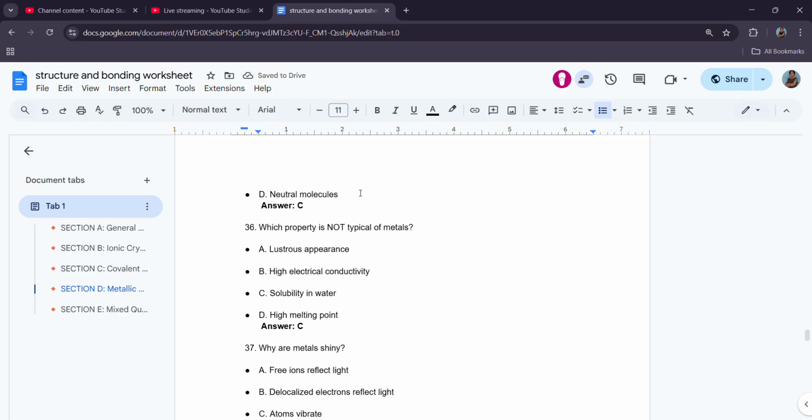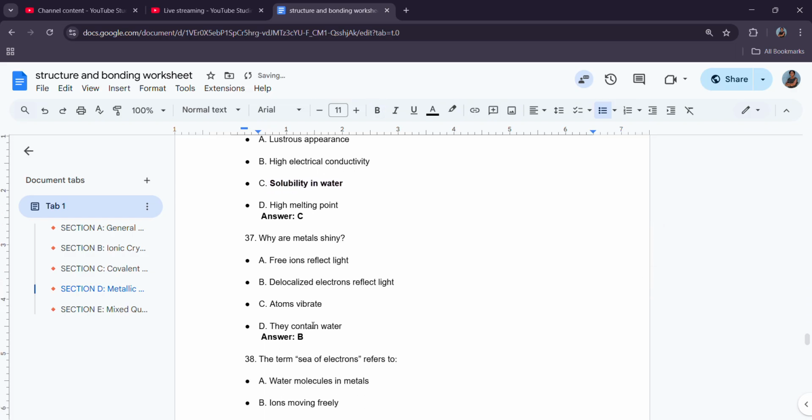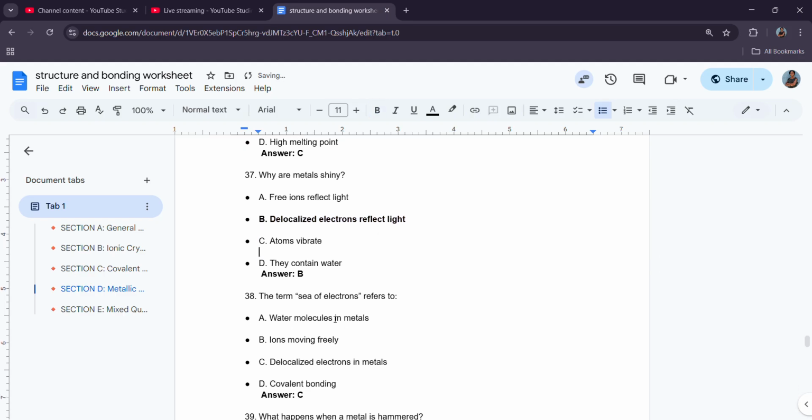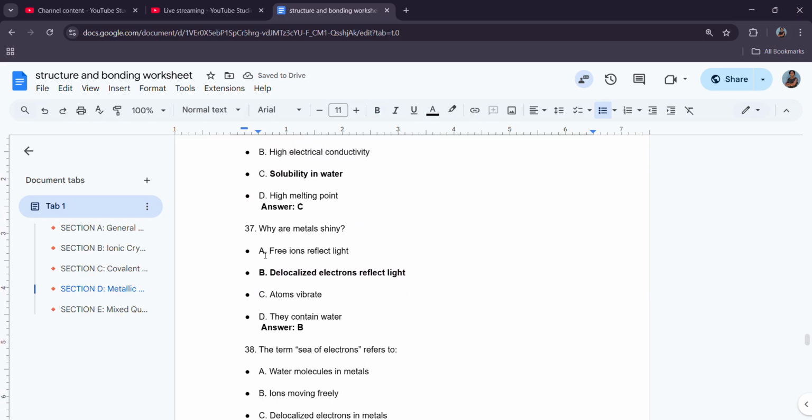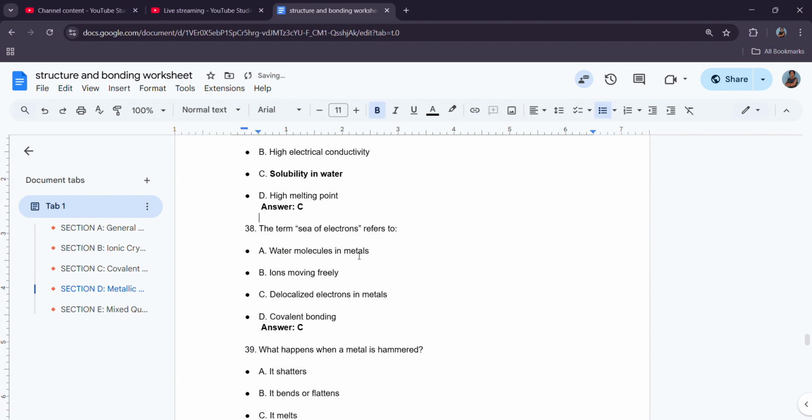36. Which property is not typical for metals? Metals are lustrous. Metals have high electrical conductivity. This right here does not say anything about metals being soluble in water. Why are metals shiny? Metals are shiny because they have not ions, they have delocalized electrons that reflect light. I'm gonna take out this question. The term sea of electrons refers to the electrons being delocalized.